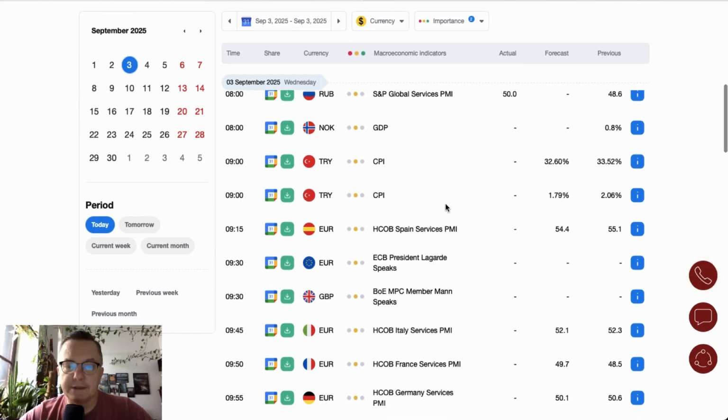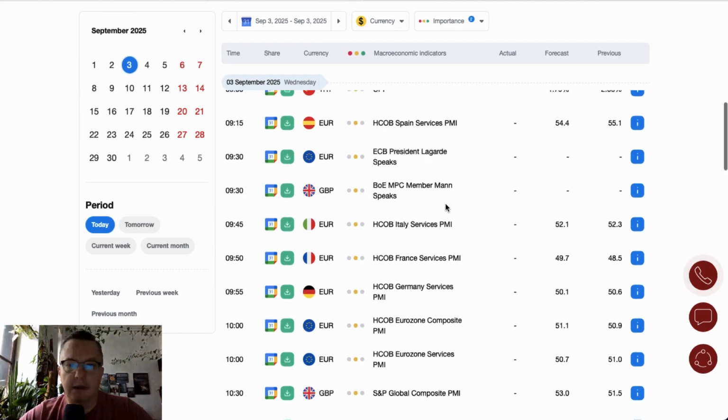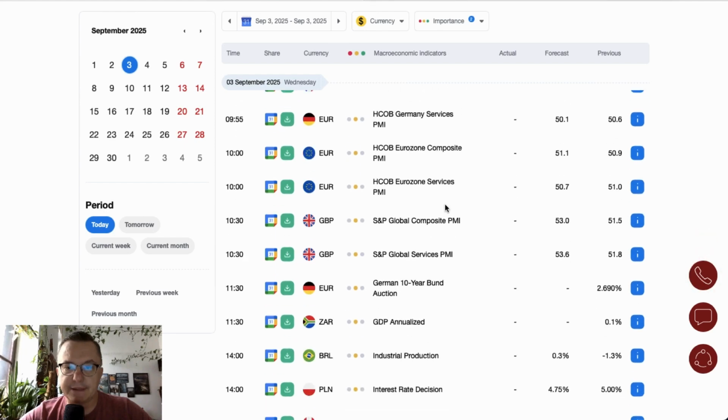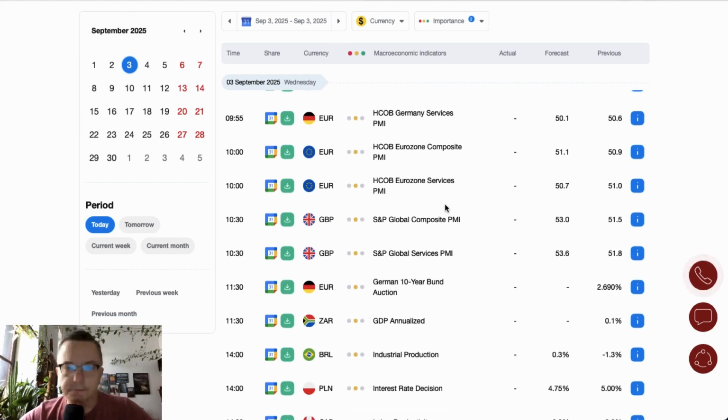Now we are still waiting for the GDP data from Norway, CPI data from Turkey, services PMI data from the Eurozone, and we got the speech from ECB President Christine Lagarde at 9:30, and at the same time the Bank of England MPC member Mann will give a speech as well. Between 9:45 and 10 o'clock, we got the series of services PMI data scheduled for release from the Eurozone, including the Eurozone Composite PMI and services PMI data scheduled for release at 10 o'clock.